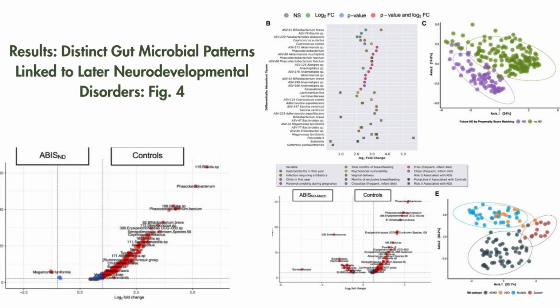Panel E finally explores subtype-specific microbiome patterns. This includes differences between ADHD, ASD, and other NDs, and it also identifies signature microbial ASVs using random forest methods. Overall, this figure shows that the gut microbiome at 1 year of age is already stratified in a way that correlates with neurodevelopmental trajectories years later.